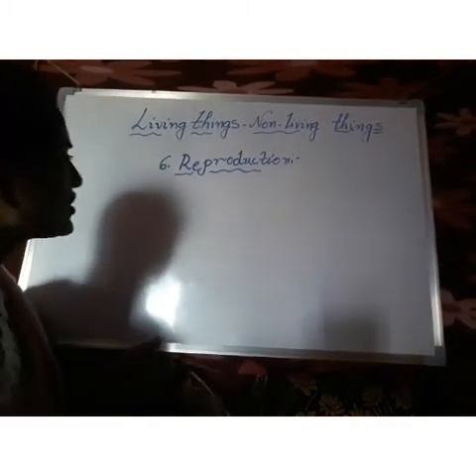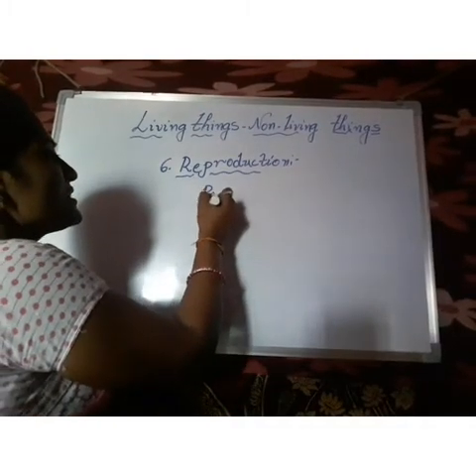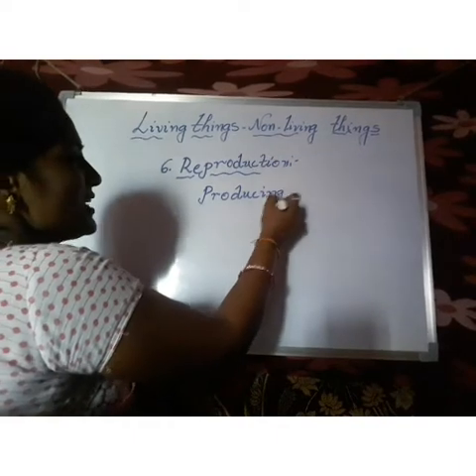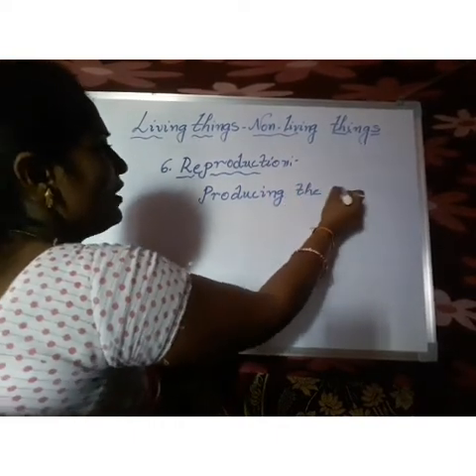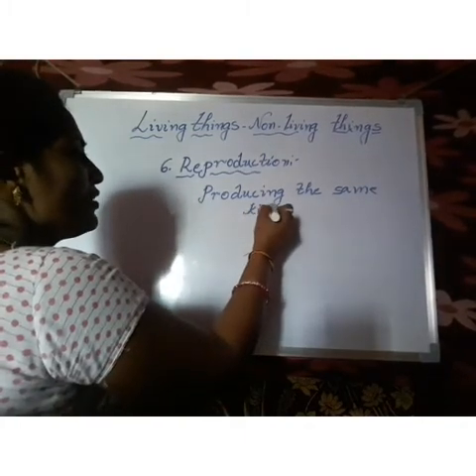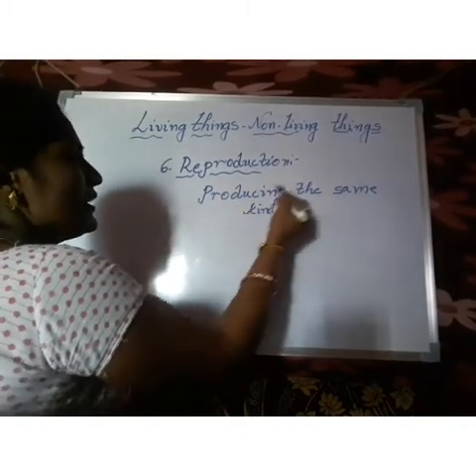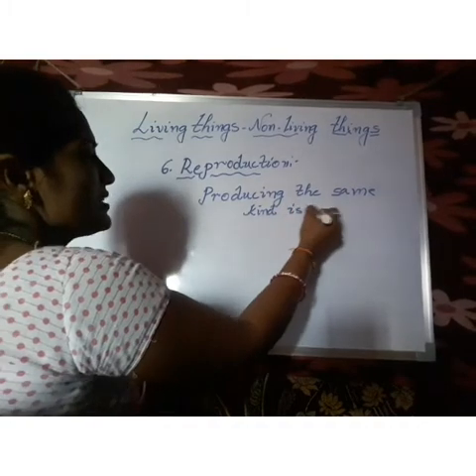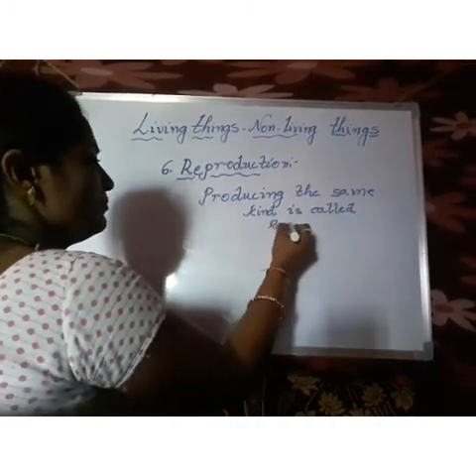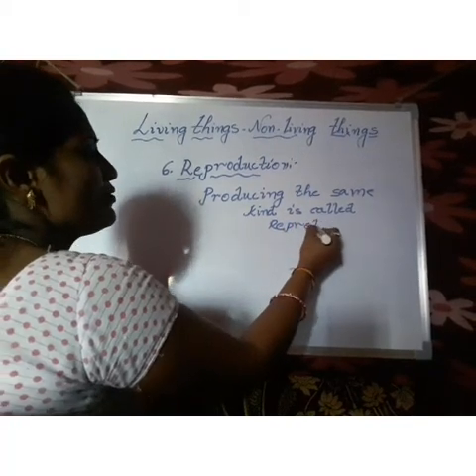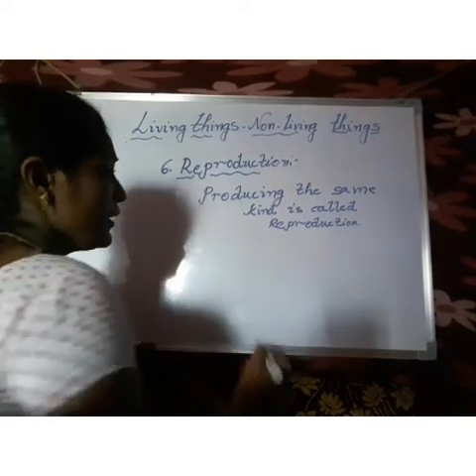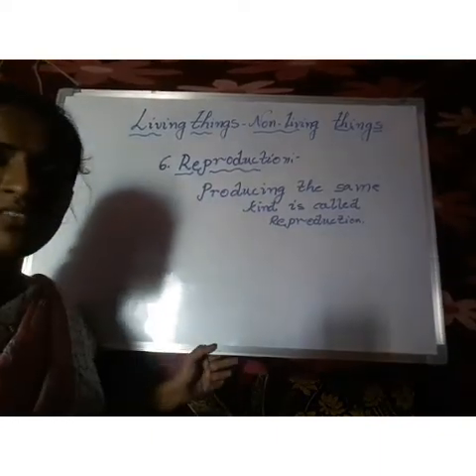What is meant by production? Producing the same kind. Producing the same kind is called reproduction. See, definitely you have to learn these definitions because they are very important for us.